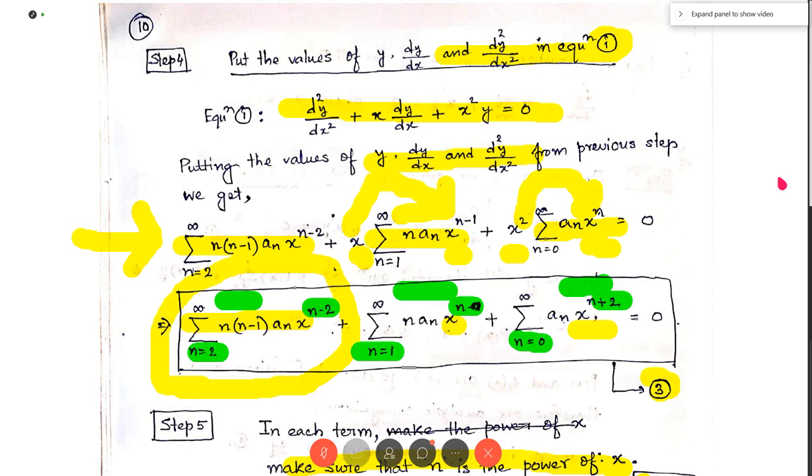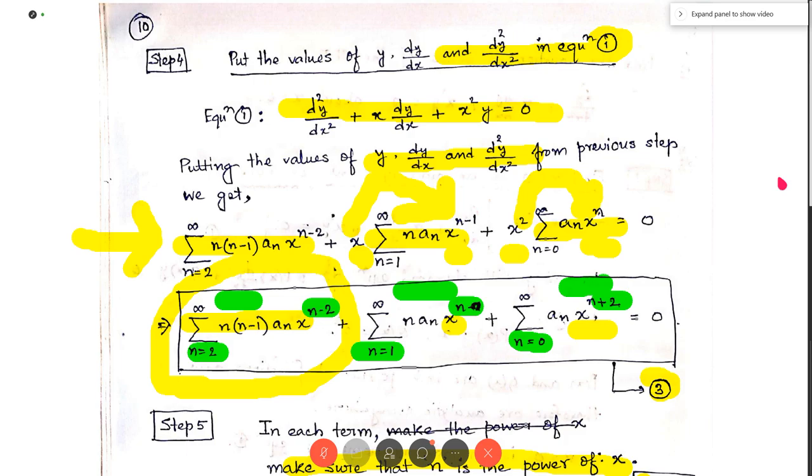N plus 2 minus 1, that is n plus 1, a n plus 2. So a n plus 2 x to the power n, that is this plus 2 and minus 2 in the power of x cancel out. So x to the power n. So in first term, by replacing n by n plus 2, we got the power of x as n.